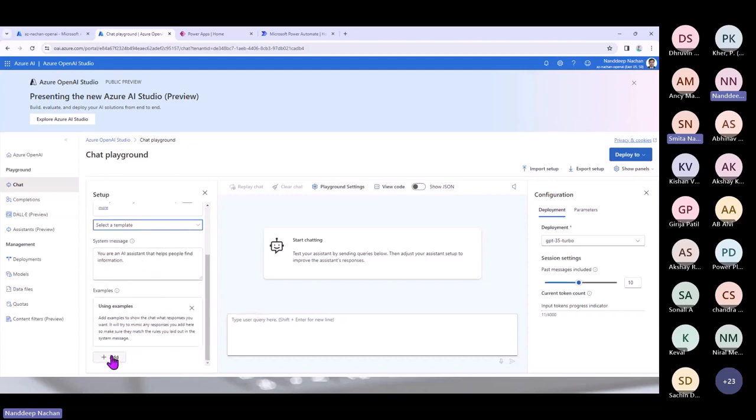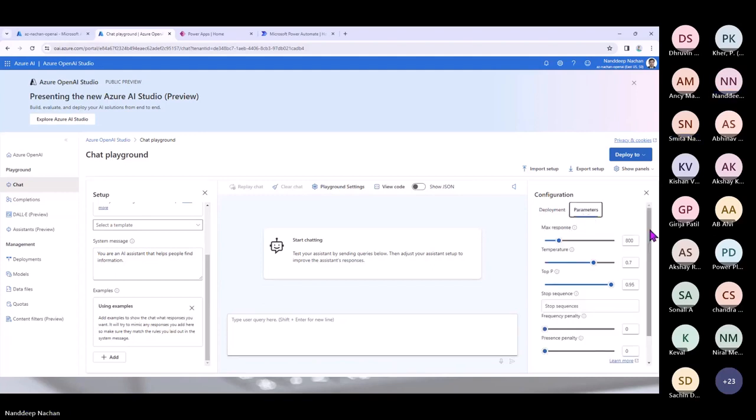That's about the setup. Now let's go to the configuration. In the configuration, you can see the deployment model. This is the GPT-3.5 Turbo that we are going to select. Then the parameters are available. You can provide a max response, and over the information icon, all of the details are already provided. There is also temperature, and top P is also available.